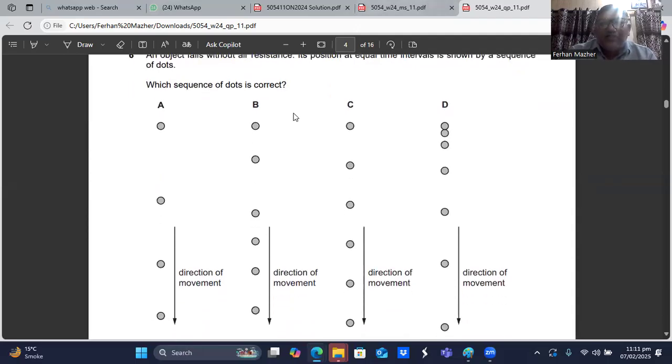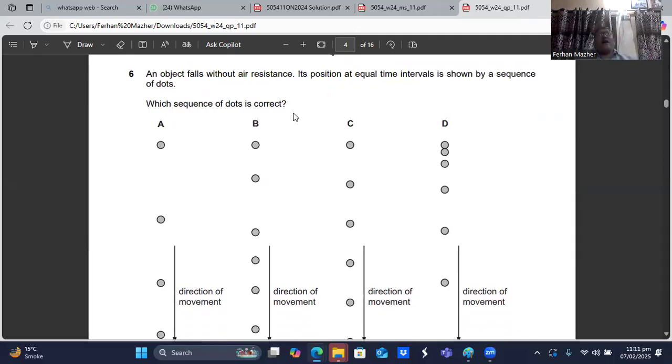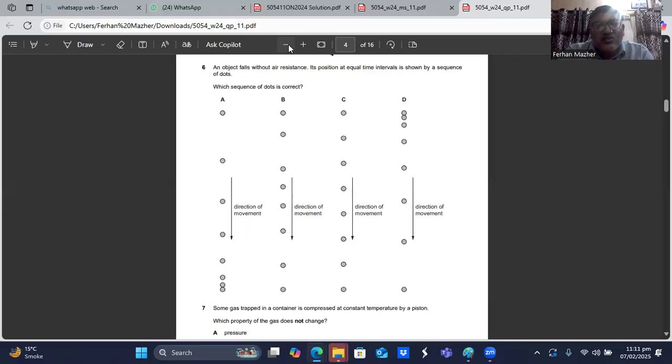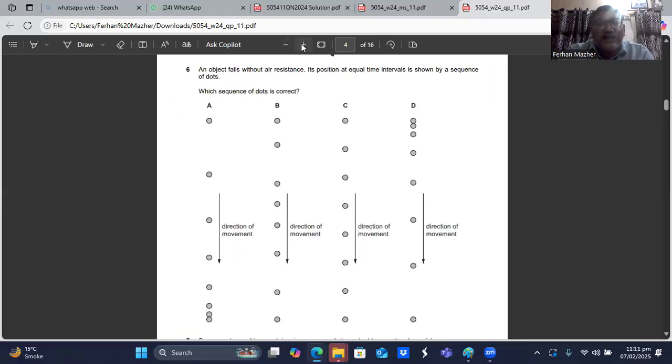So here we have question number 6 coming up on your screen. An object falls without air resistance. Its position at equal time intervals is shown by a sequence of dots. So these dots are after equal intervals of time. Okay, so which sequence of dots is correct? Without air resistance, the speed will continue to increase. There is no air resistance. So when the speed of the thing increases, the distance between consecutive dots should gradually increase.